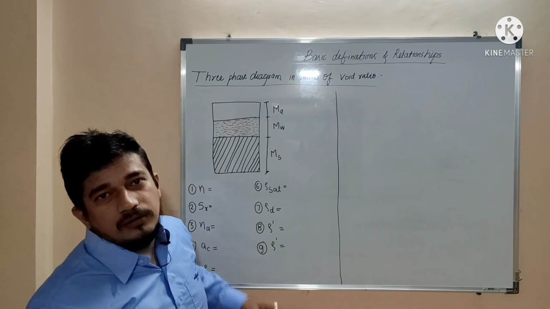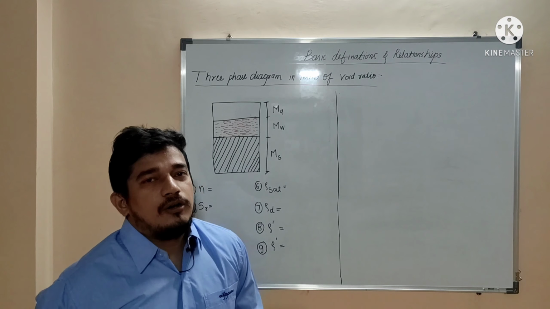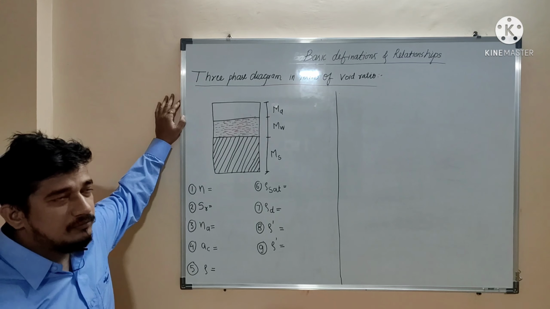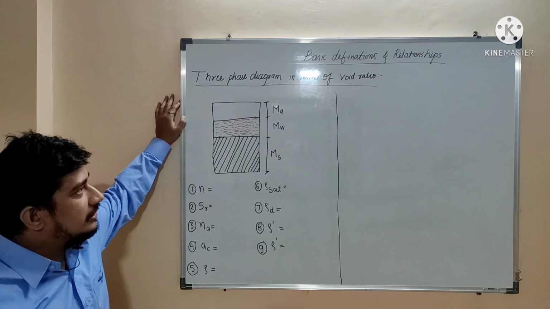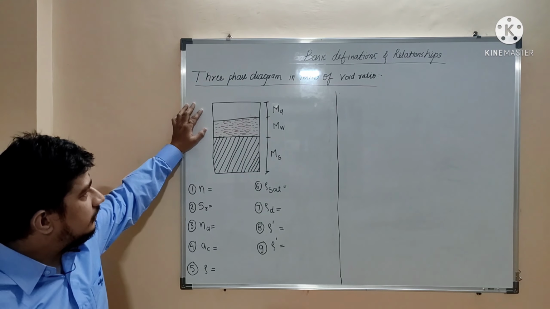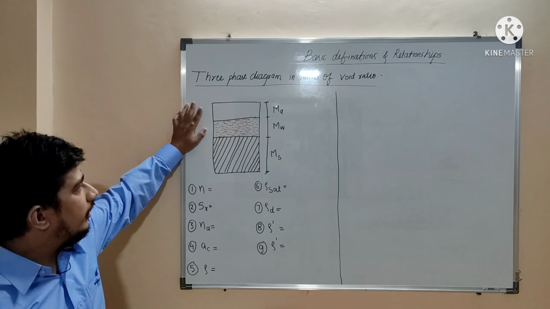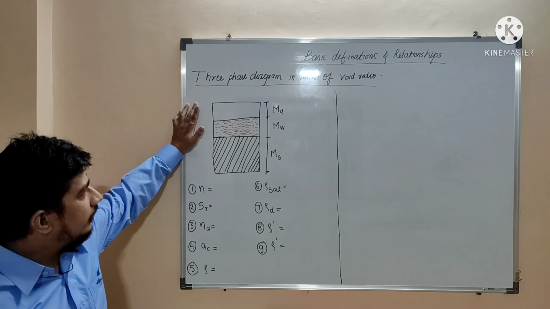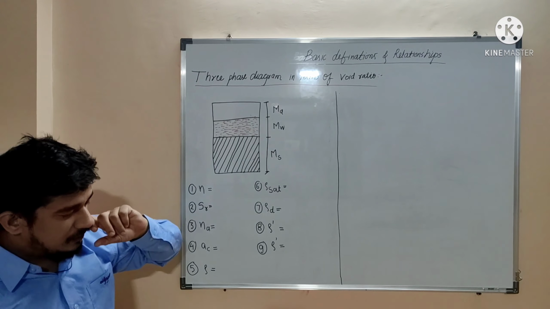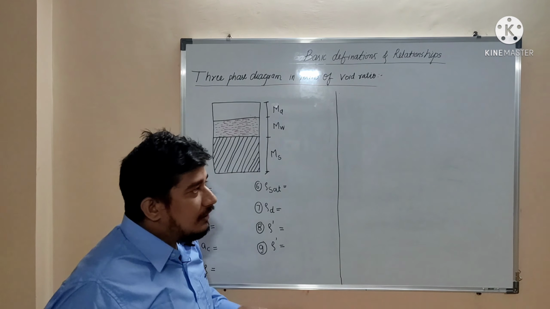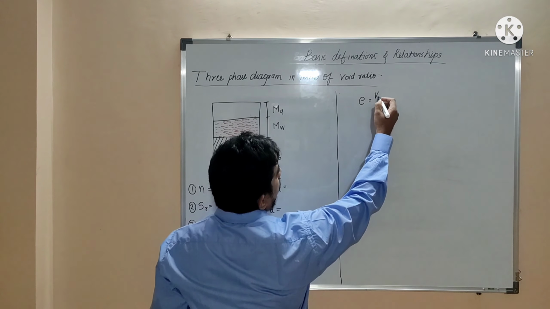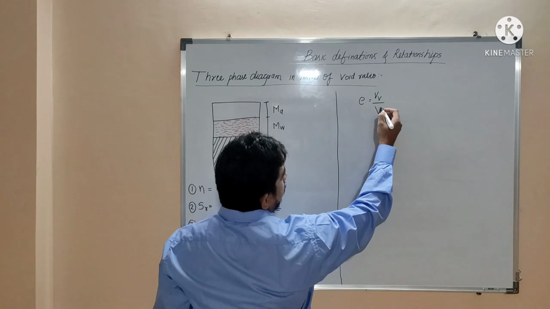Hello everyone. Now we will move to the next part of this first chapter, that is the three-phase diagram in terms of void ratio. So let us consider some soil which has some part of its volume occupied by air, some part occupied by water, and solids. Consider the unit length. Now void ratio is nothing but volume of void upon volume of solids.